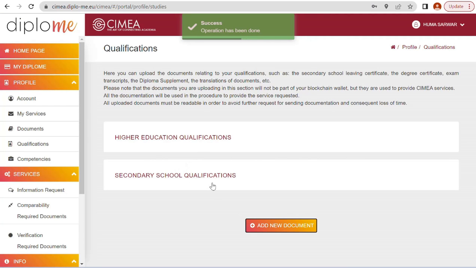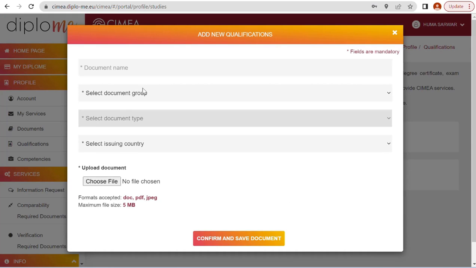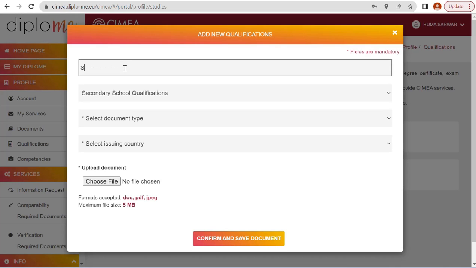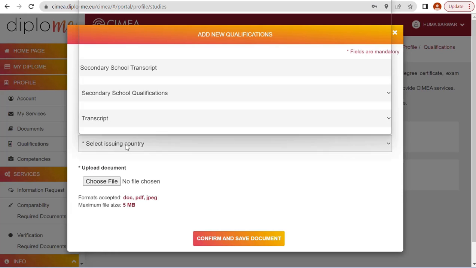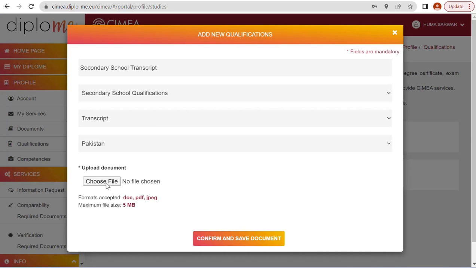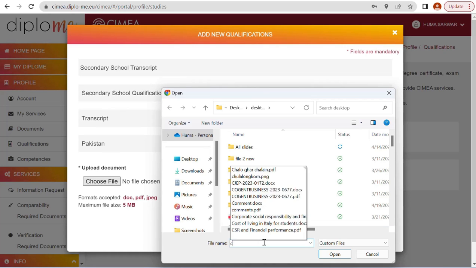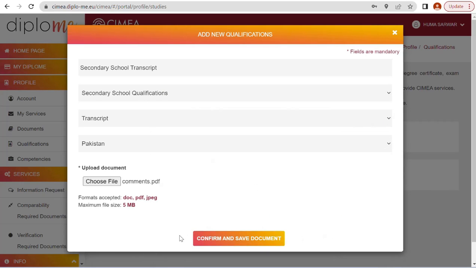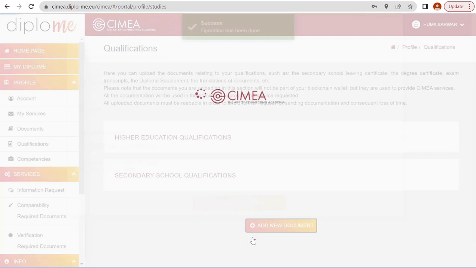There is secondary school qualification. Add new document. So now we have to upload our transcripts. Secondary school transcript. Transcript, select document type, that is transcript. Issuing country, that is Pakistan, okay, and then upload our transcript. Click on open, confirm and save document.